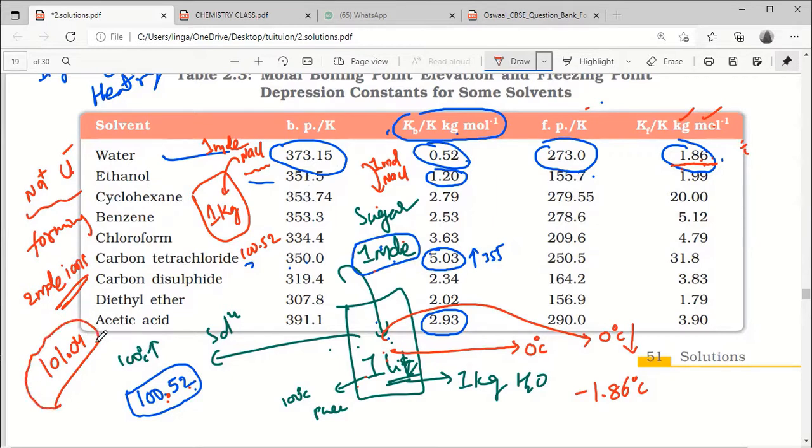Same 1 mole NaCl if I dissolve, 1 mole of sugar gives 100.52, 1 mole of urea gives 100.52, but 1 mole of NaCl is different. Now you understood this or not? Yes, sir. Why is it increasing double? Because NaCl is an electrolyte, splitting into Na plus and Cl minus. So the number of particles becomes double. Indirectly it is 2 moles. We are taking 1 mole only, but after dissolving it became 2 moles.